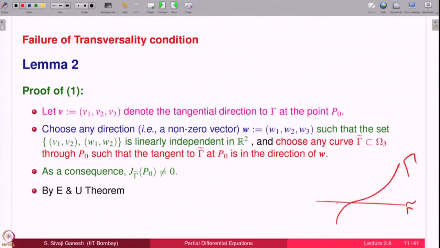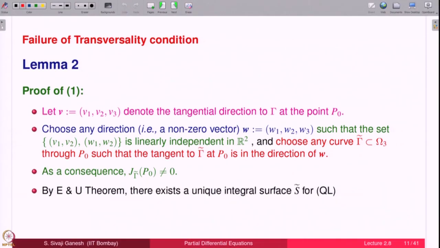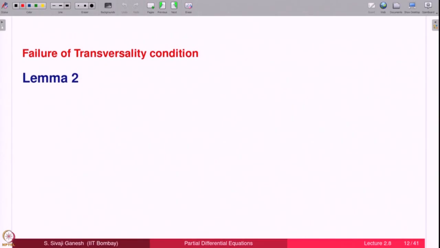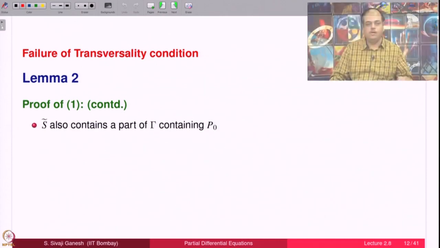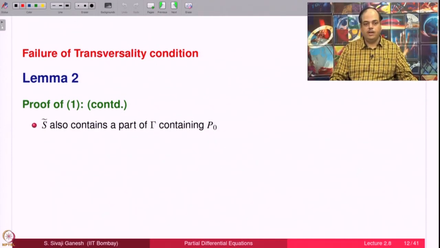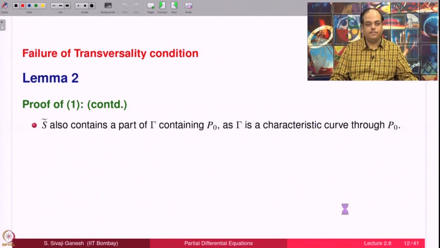As a consequence, we get a kind of surface which contains a part of this gamma tilde, and as a consequence a part of gamma will also be there, because that is a characteristic curve.